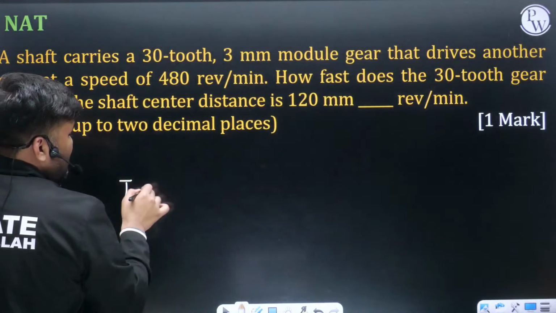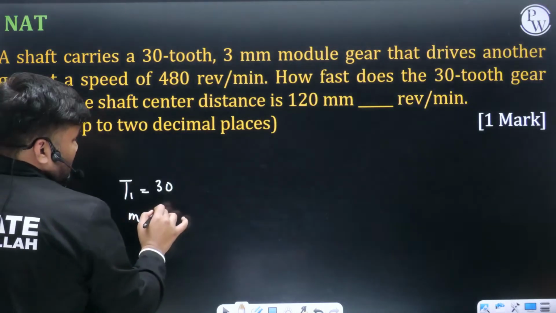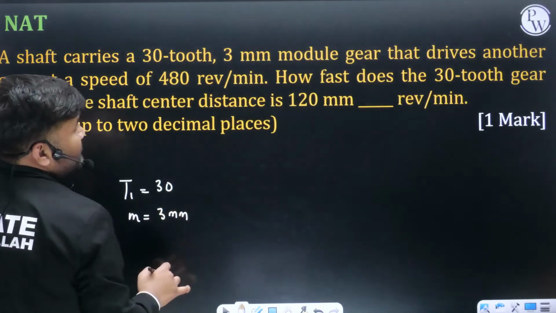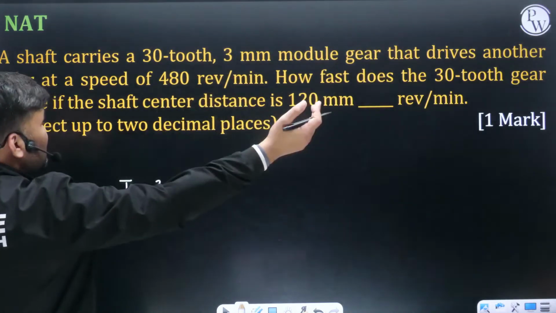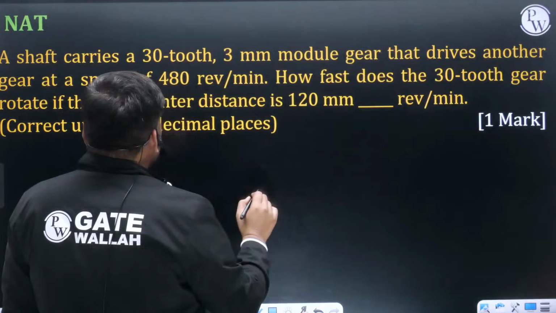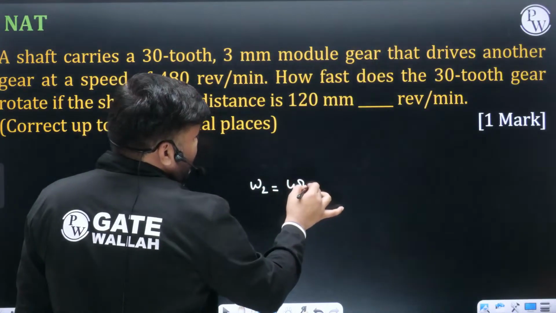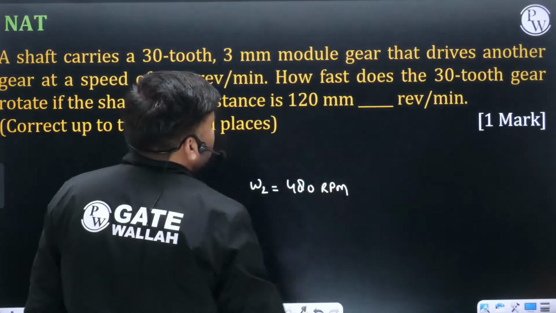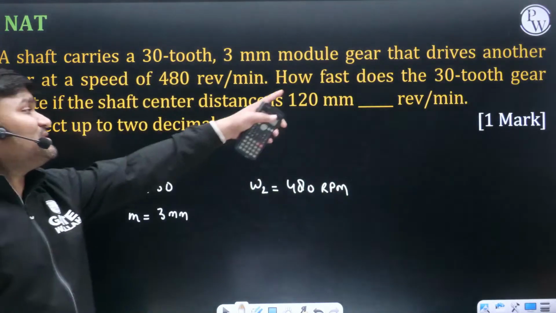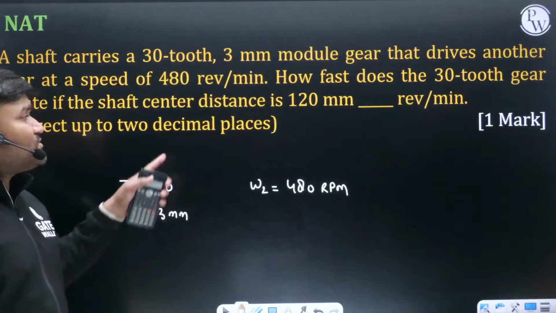T1 is given as 30 teeth. Module is given as 3 mm. It is driving another gear whose speed omega 2 is given as 480 rpm. How fast will the 30 tooth gear rotate if the shaft center distance is 120 mm?